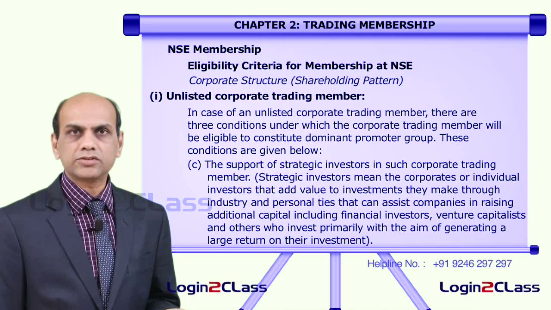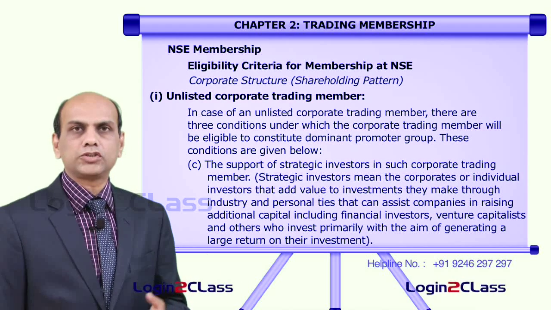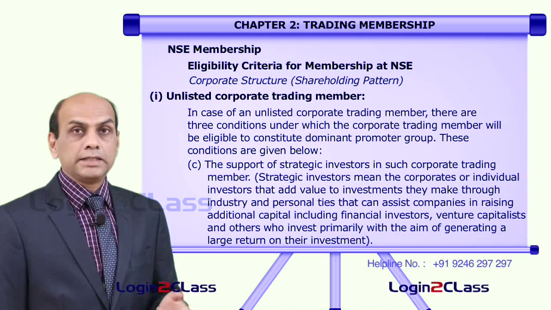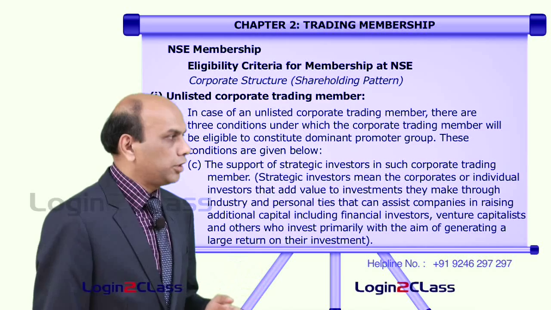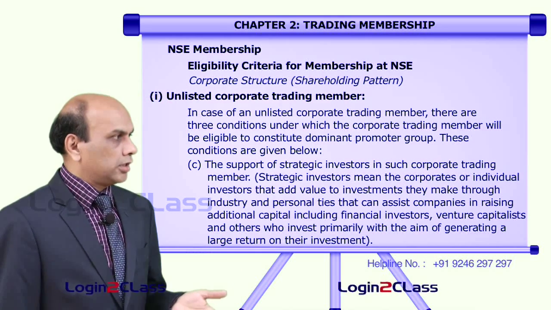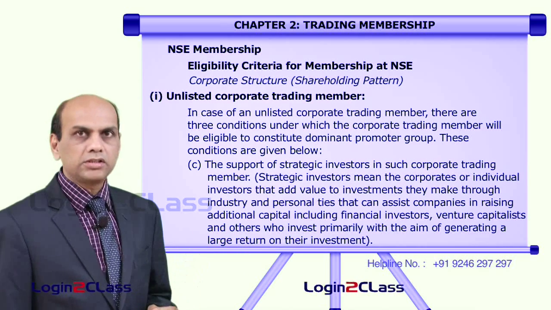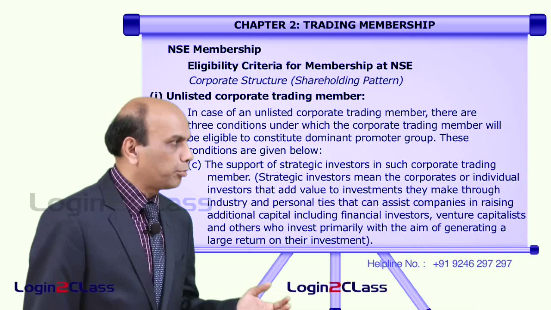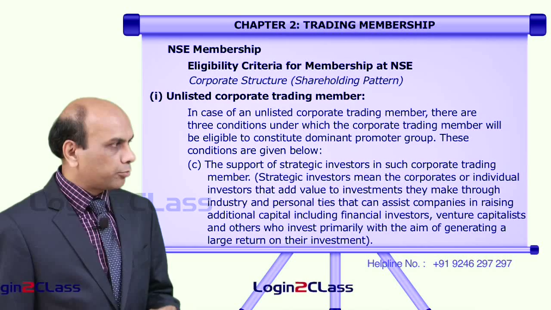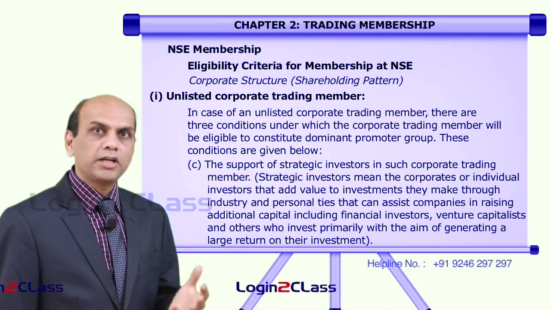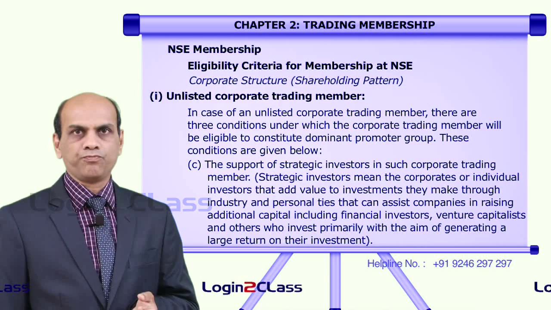Now, who are the strategic investors in this company who can give support to the person having a controlling stake of 51% in the company? These strategic investors can be individuals or corporates that add value to the investments they make through industry and personal ties that can assist in raising additional capital, including financial ventures, venture capitalists, and others who invest primarily with the aim of generating large returns on their investments.